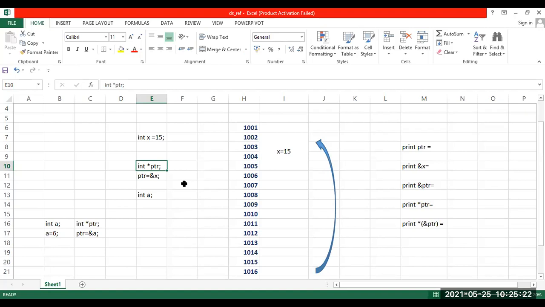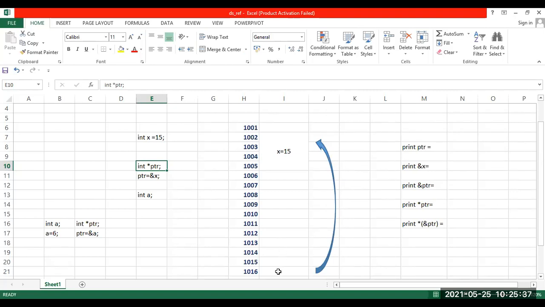Okay, I'll put it in simple terms. Should the variable ptr also be stored in the memory? Should it also be allocated some bytes? Yes, it has to get an address. Yes, it has to be allocated somewhere.